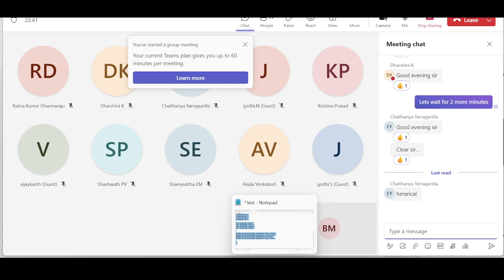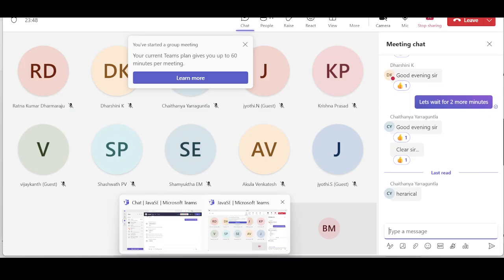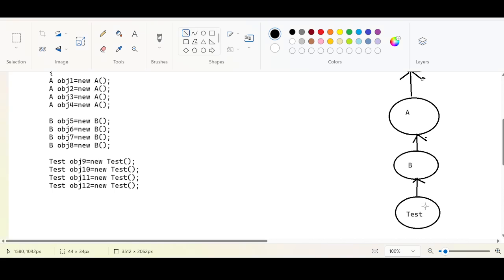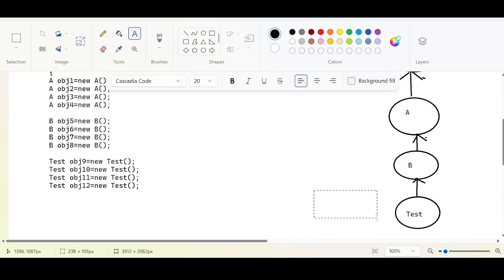Hierarchical, no Chaitanya, but good try. So this inheritance is what? Multi-level inheritance. Multi-level, more than one level, right? Hierarchical means always remember there will be one parent but many children, more than one child. Okay, this is multi-level inheritance.